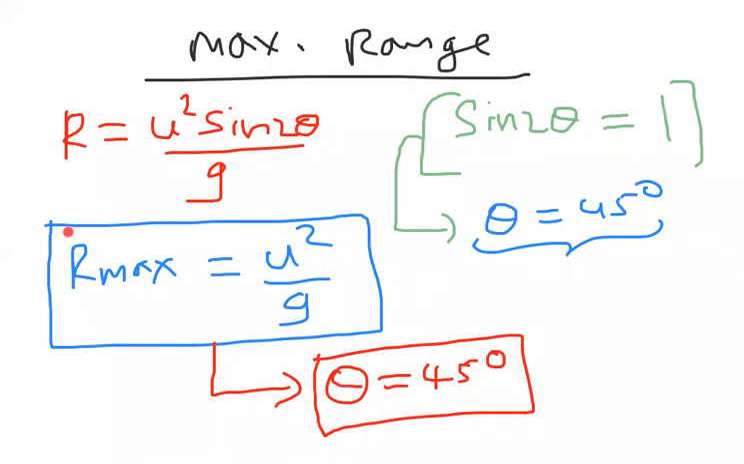This concept is used for javelin throw and shot put. The athletes who go for javelin throw or shot put throw the javelin or shot put at 45 degrees, so they can achieve the maximum horizontal displacement. There we can understand that the range is maximum. Its value is u square by g. This is possible at 45 degrees.